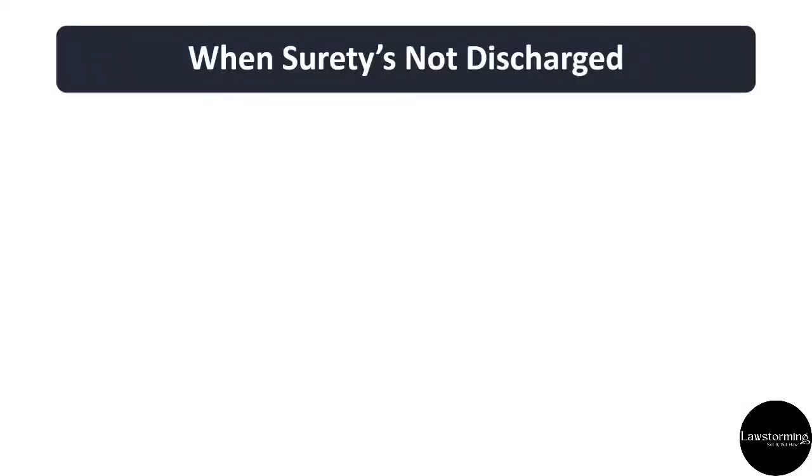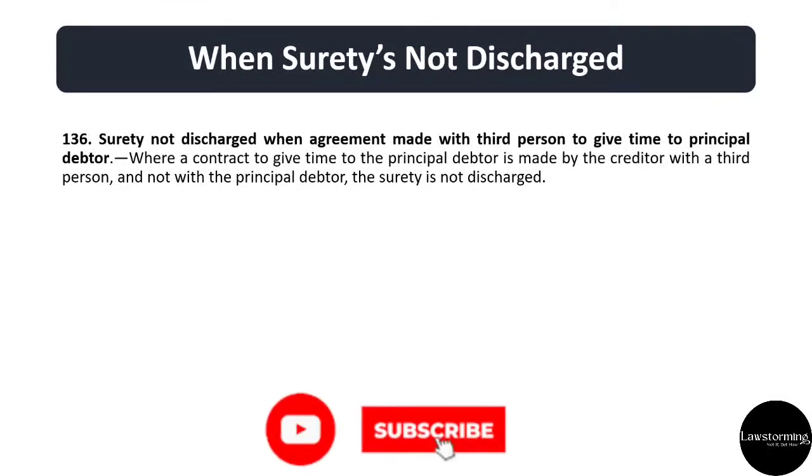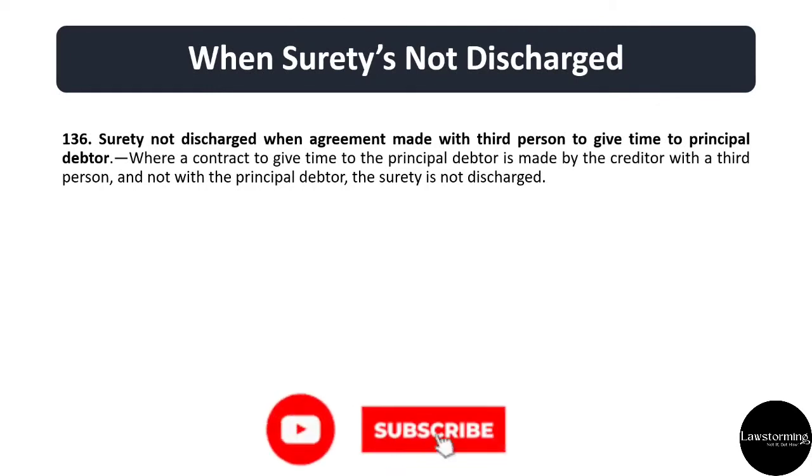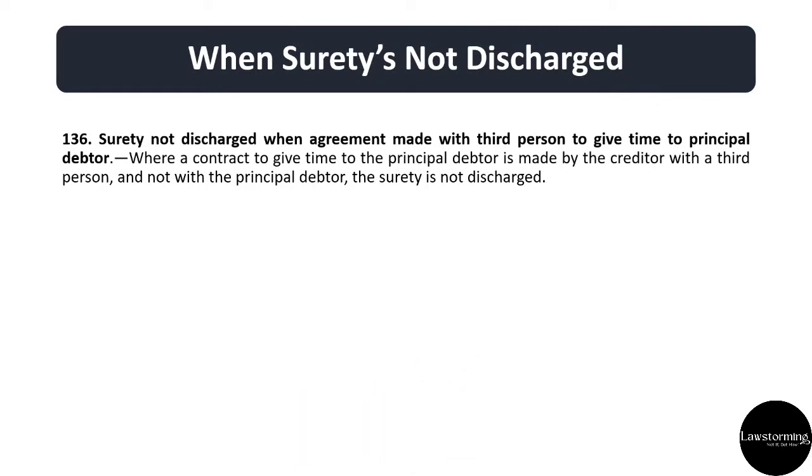Now let's look at the scenario when surety is not discharged. So under section 136, surety is not discharged when agreement made with third person to give time to principal debtor. So where a contract to give time to the principal debtor is made by the creditor with a third person and not with the principal debtor, the surety is not discharged.